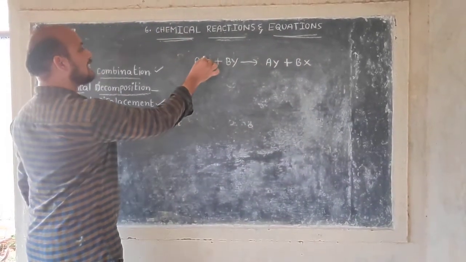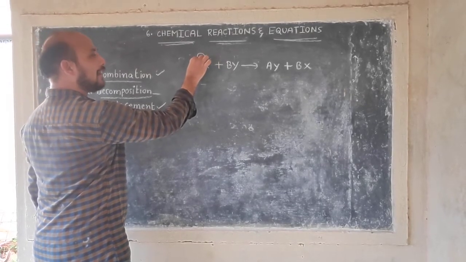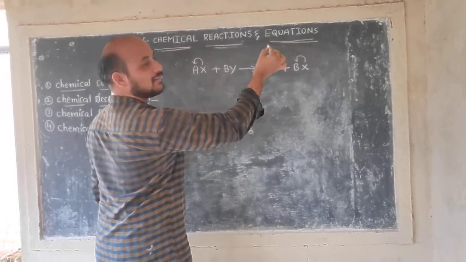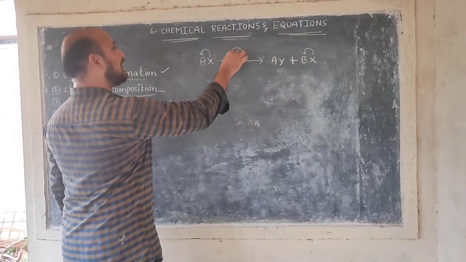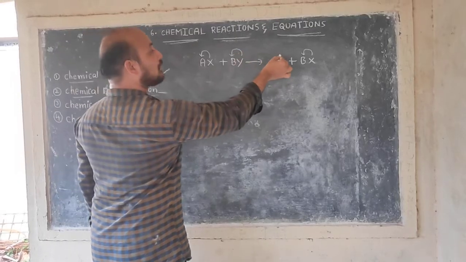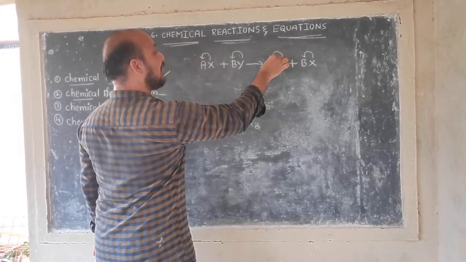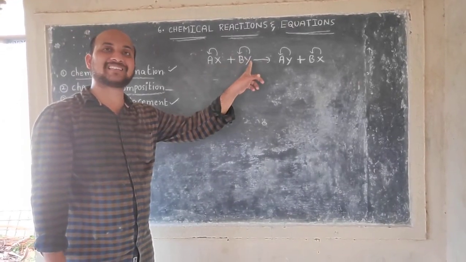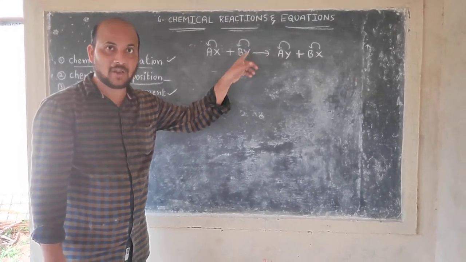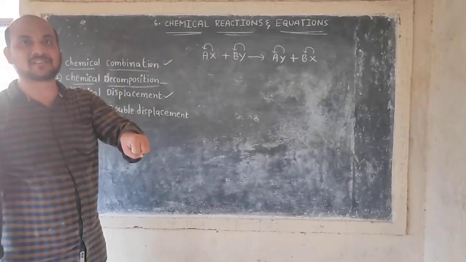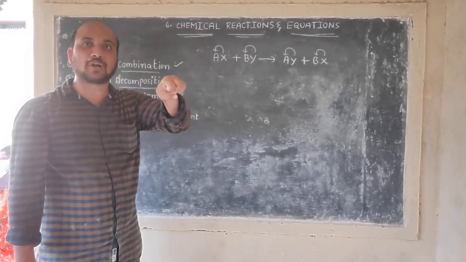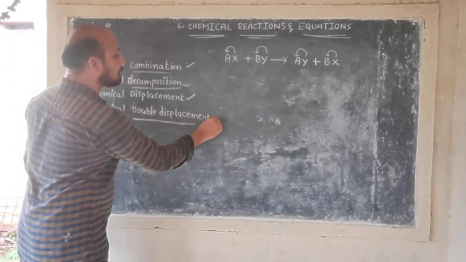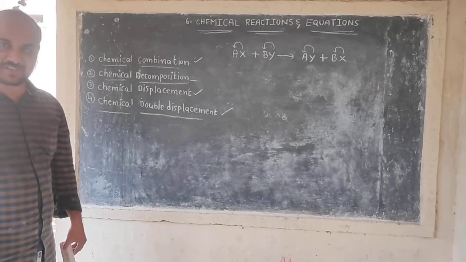Initially X is combined with A; after the reaction X is combined with B. Before the reaction Y is combined with B; after the reaction Y is combined with A. In this reaction two elements are displaced with each other. Such reactions are called chemical double displacement reactions.